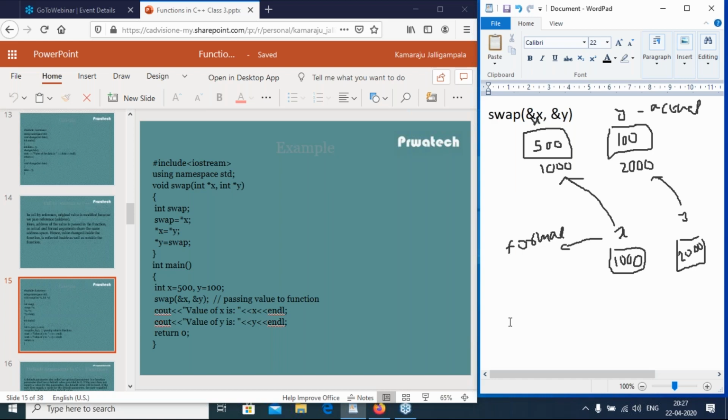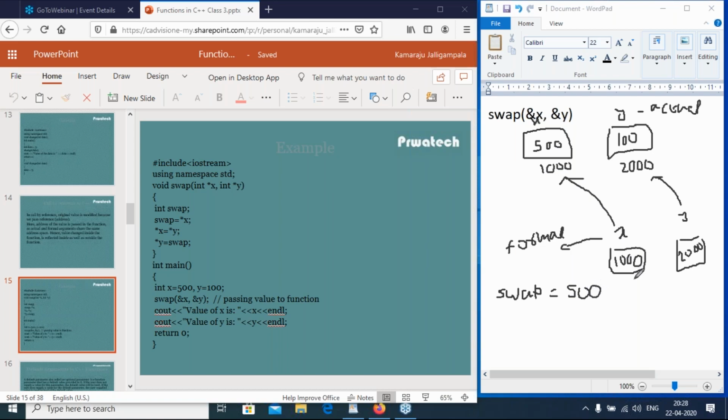Then I have a third variable, int swap. Swap equal to *x. Star x means the value at x. So the value at 1000. What is the value at 1000? The value at 1000 is 500. So swap is 500.